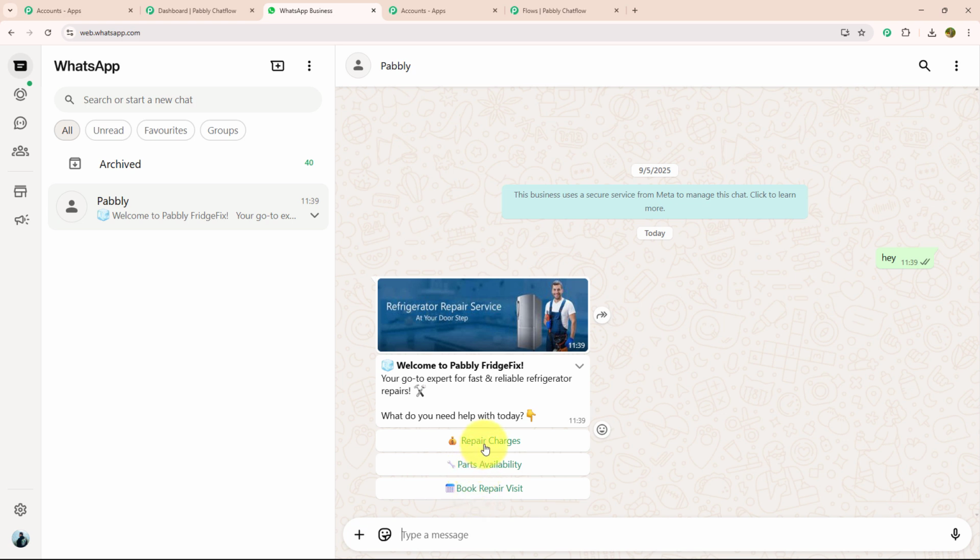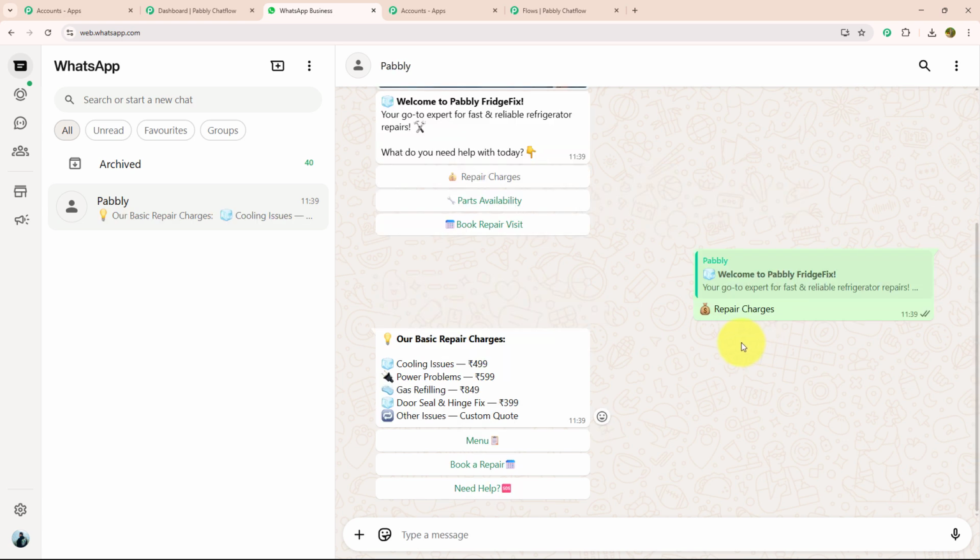I'm going to click on repair charges. As soon as I have clicked on repair charges, they have mentioned all the pricing with the services, and with that they have also given me 3 action buttons: menu, book a repair and need help. Let's click on book a repair.